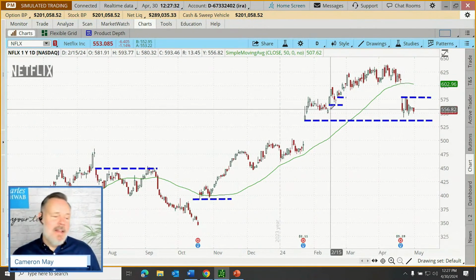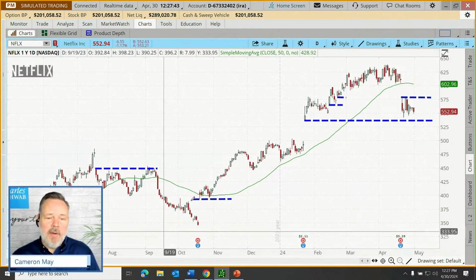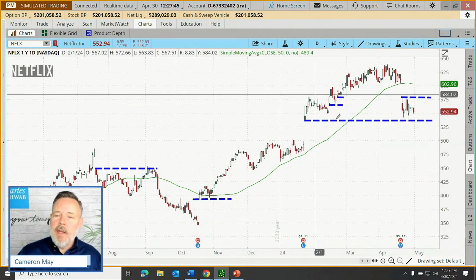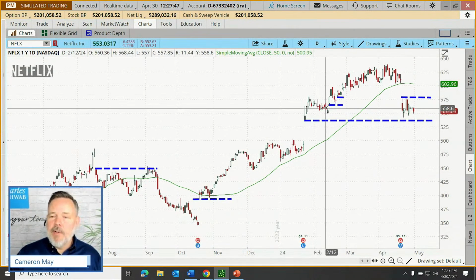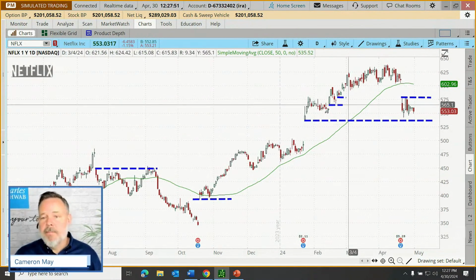Scott says, is that an example of an island reversal? Pretty close, Scott. I wouldn't quite call this an island reversal, but it is something that I intended to talk about today. So not really an example of an island reversal down here, not really an example of an island reversal up here. But Scott, good question.